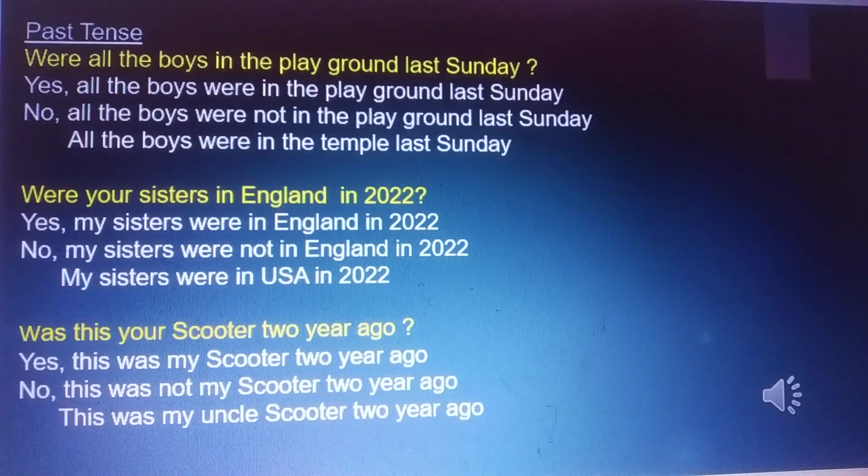Were all the boys in the playground last Sunday? Yes, all the boys were in the playground last Sunday. No, all the boys were not in the playground last Sunday. All the boys were in the temple last Sunday.